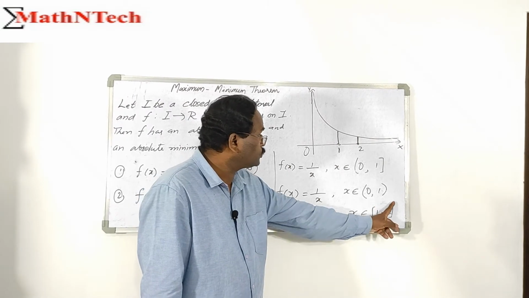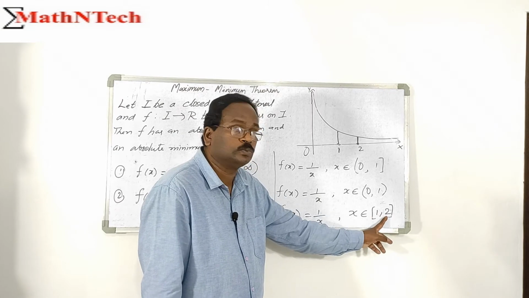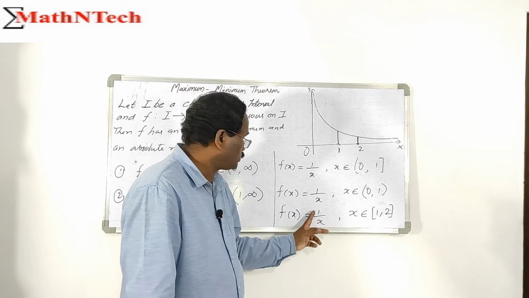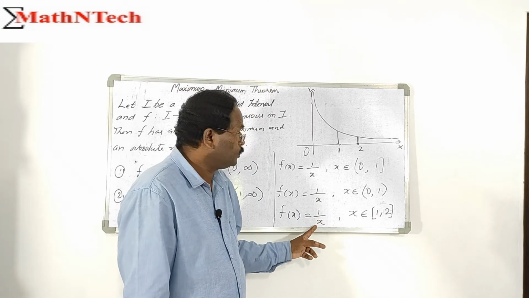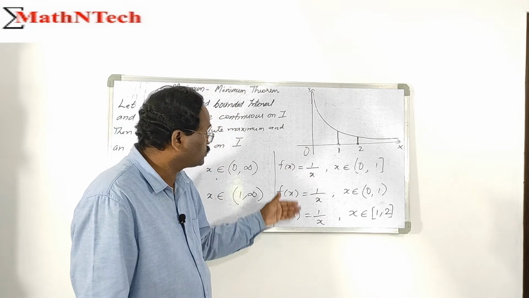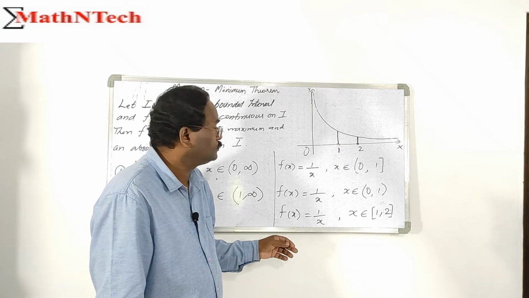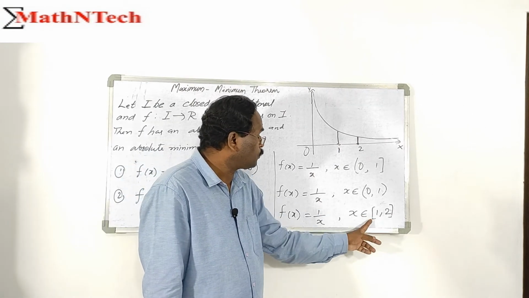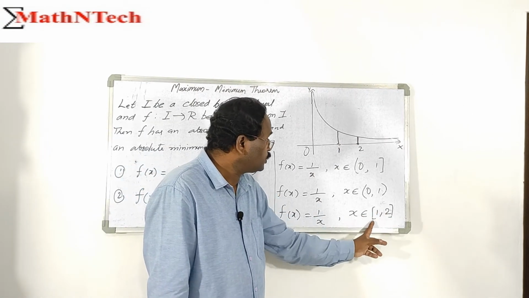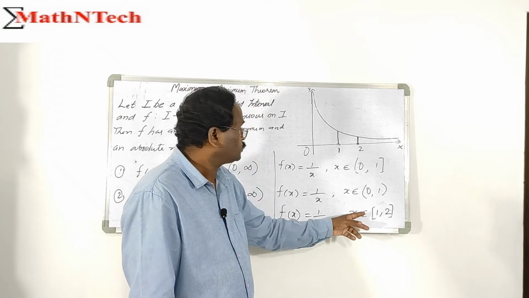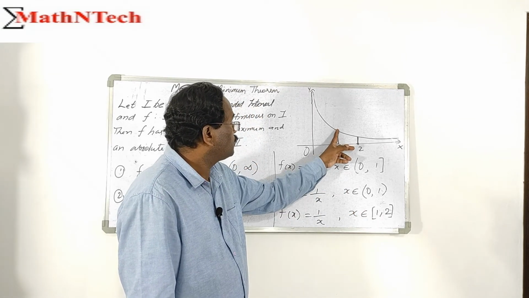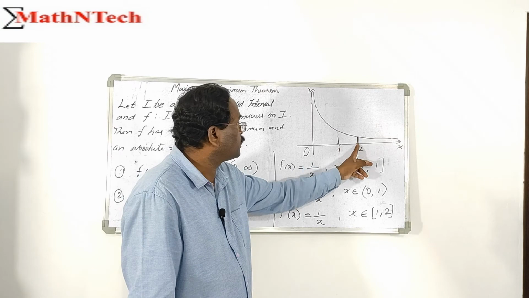And on the closed and bounded interval 1, 2, with the same function f of x, in all these cases 1 by x is continuous. What are the values here? Maximum equals 1, minimum equals 1 by 2.